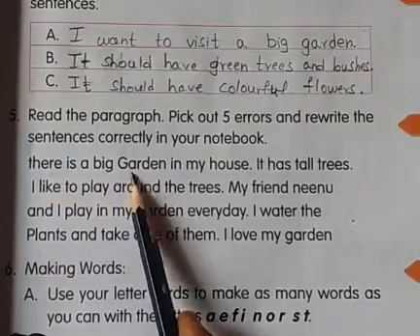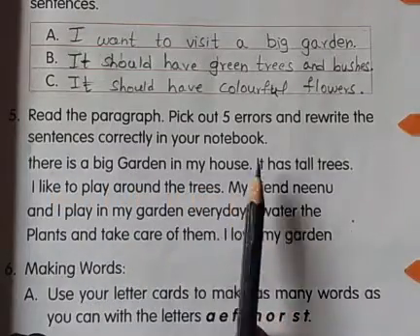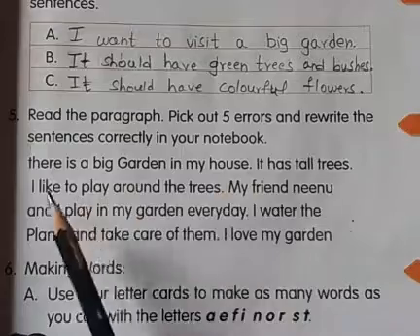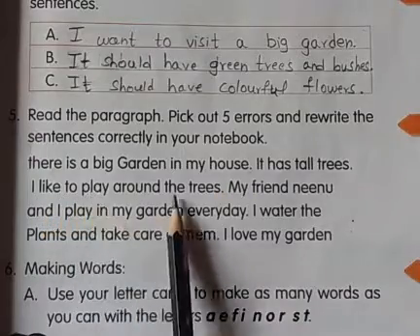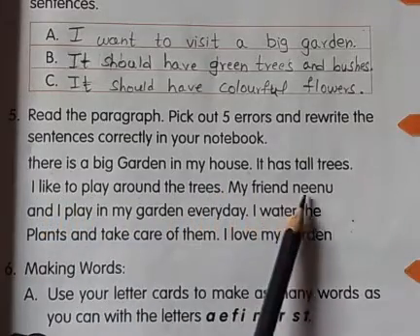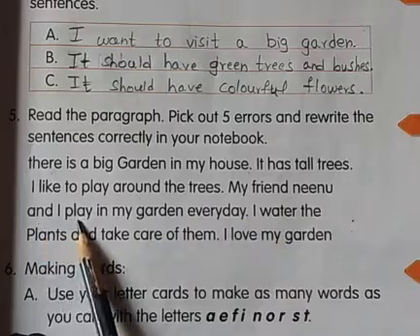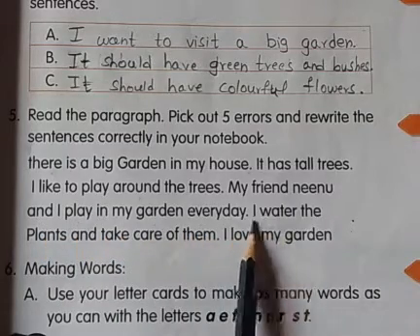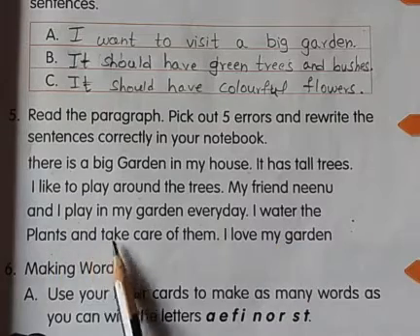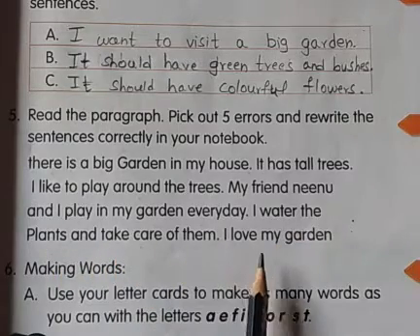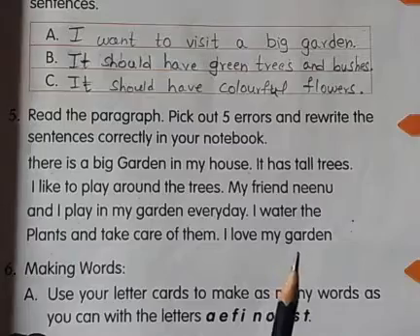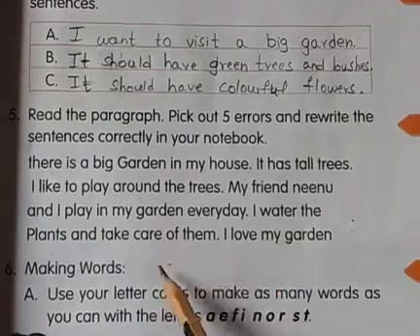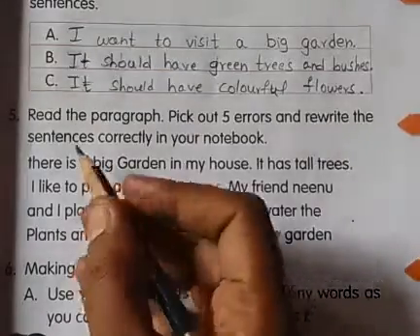There is a big garden in my house. It has tall trees. I like to play around the trees. My friend Ninu and I play in my garden every day. I water the plants and take care of them. I love my garden. Now, children, some mistakes are given that we have to write correctly.